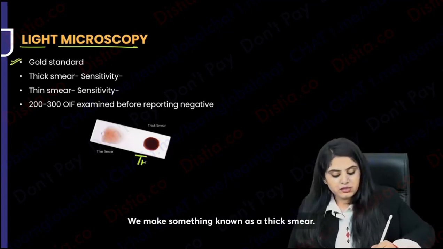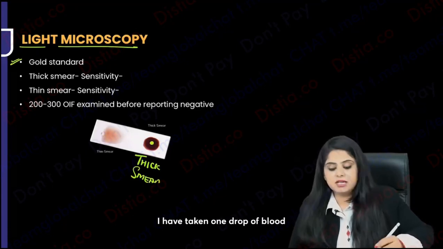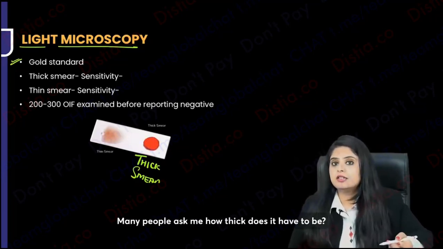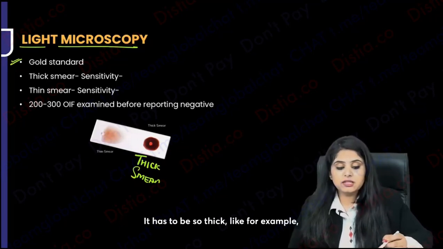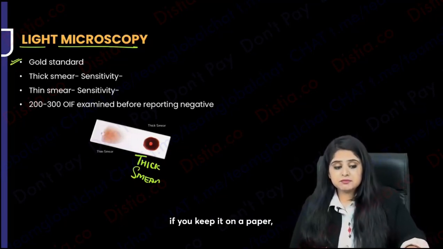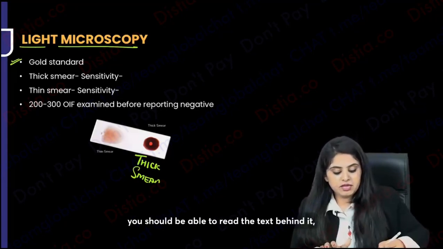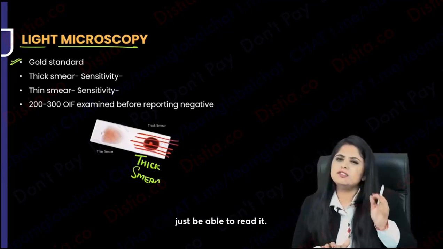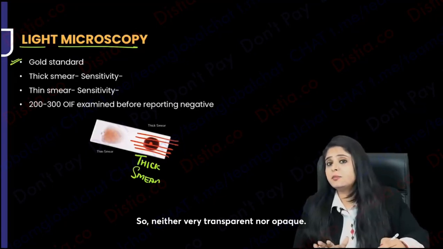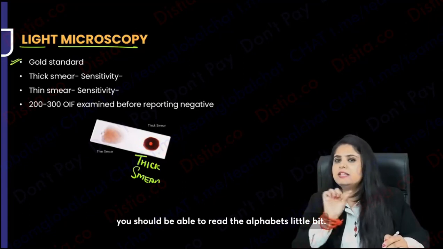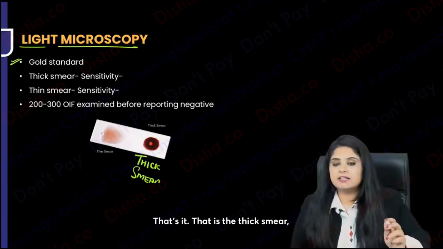We make something known as a thick smear. You can very well see what a thick smear is. I've taken 1 drop of blood and not spread it too much, just spread it to a circle. Many people ask me, how thick does it have to be? If you keep this slide on some paper, you should be able to read the text behind it, just be able to read it. So neither very transparent nor opaque. If you keep a newspaper behind it, you should be able to read the alphabets a little bit. That's the thick smear.